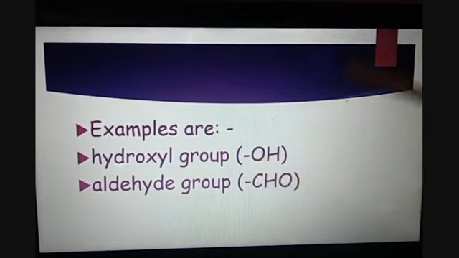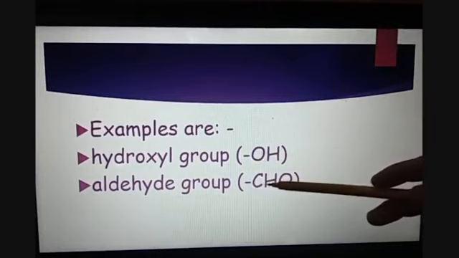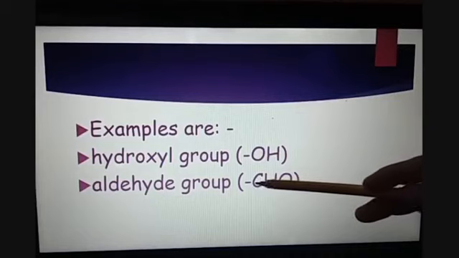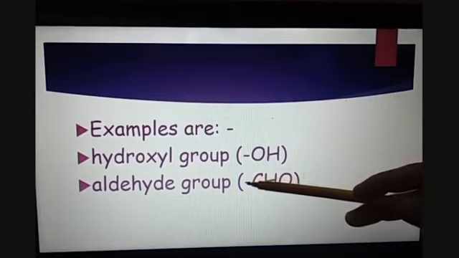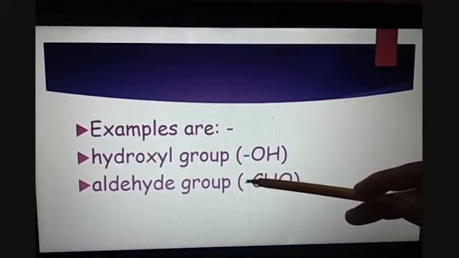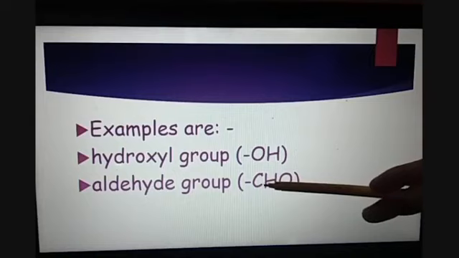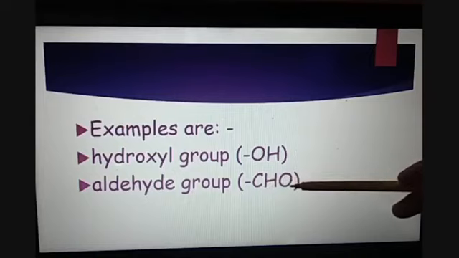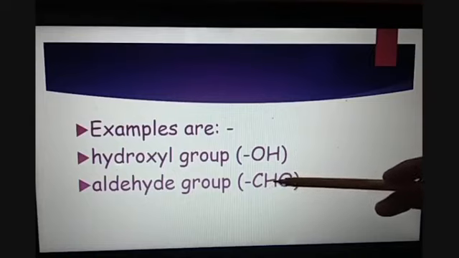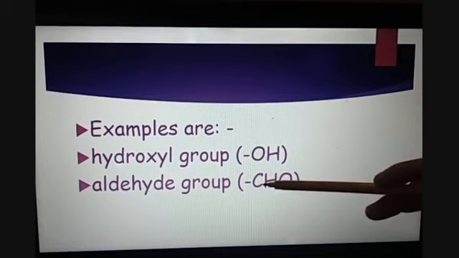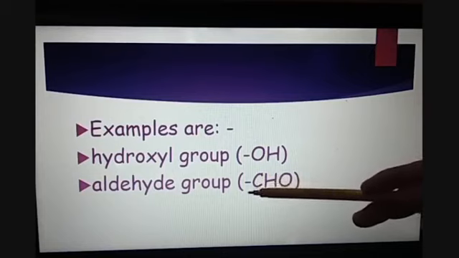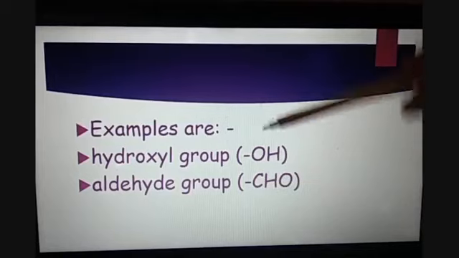Second is aldehyde group. Aldehyde group is dash CHO. This carbon is having one covalent bond free that can be combined with the organic compounds, and it is having double bond with the oxygen and single bond with the hydrogen. So it is left with only one covalent bonding that will be done in the organic compounds.